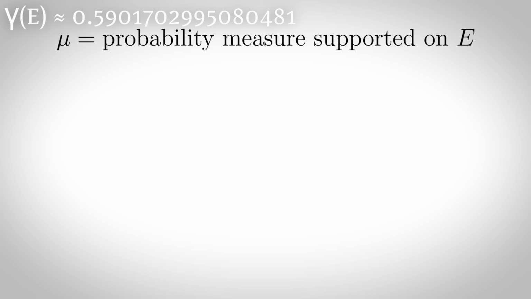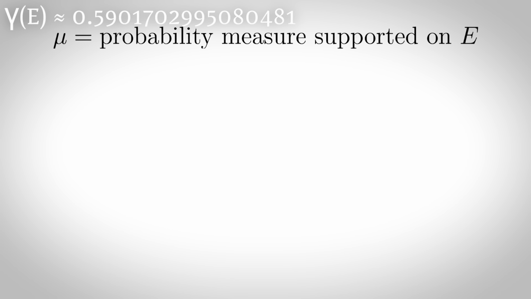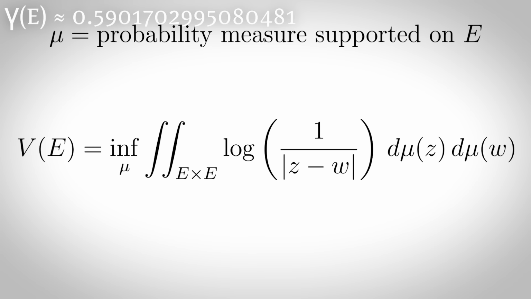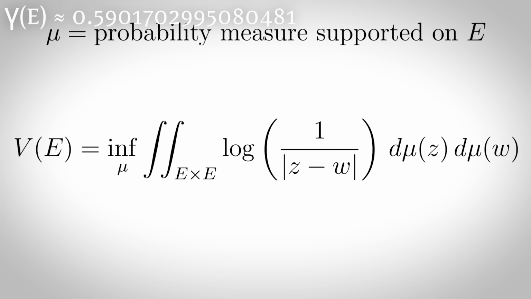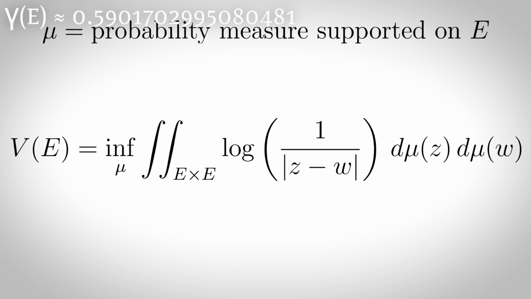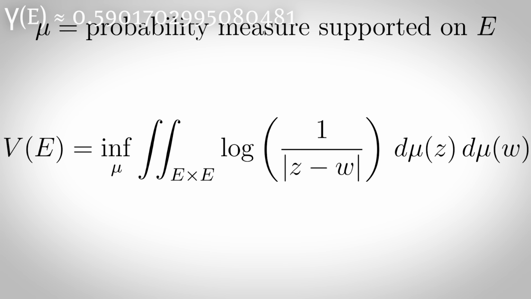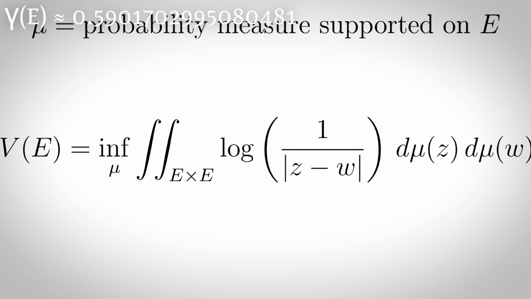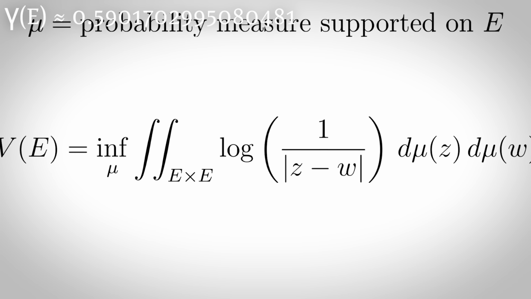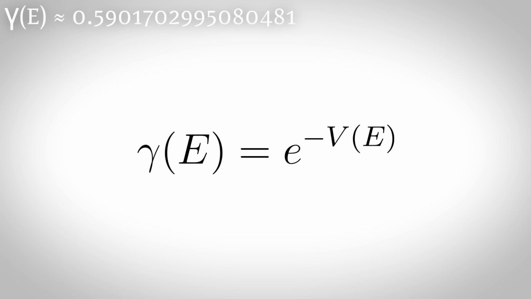The transfinite diameter measures the size of a set in terms of its potential theoretic properties. Let mu be the probability measure supported on E, where the Robin constant V of E is defined as the infimum over all probability measures mu supported on the set E of the double integral over E times E of the logarithm of the reciprocal of the distance between z and w, integrated with respect to mu of z and mu of w. Then the transfinite diameter gamma of E is e to the power of minus V of E.